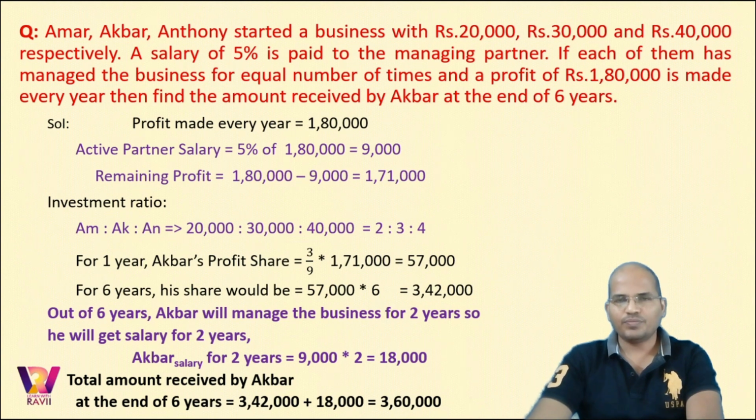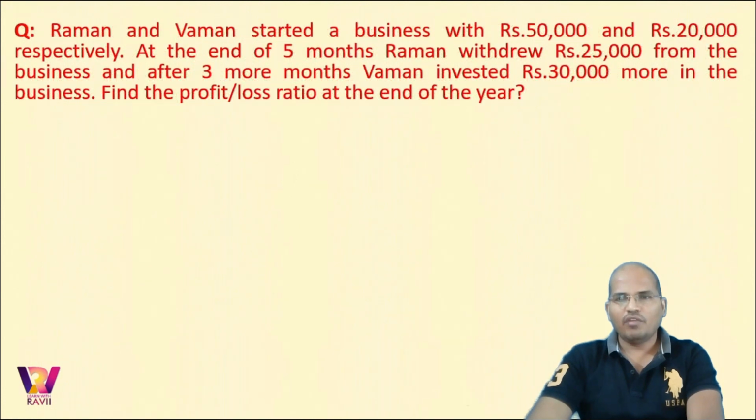Yes or no? Now, moving ahead, we have a question like Raman and Vaman starting a business with rupees 50,000 and 20,000 respectively. At the end of 5 months, Raman withdrew 25,000 from the business, and after 3 more months, Vaman invested 30,000 more. Now find the profit or loss ratio at the end of the year.